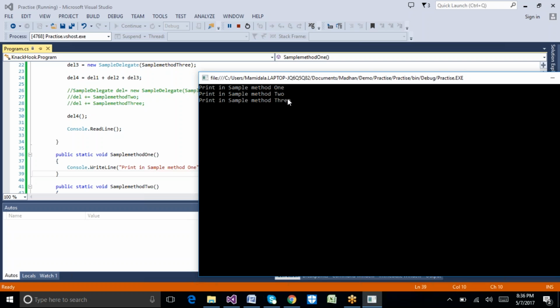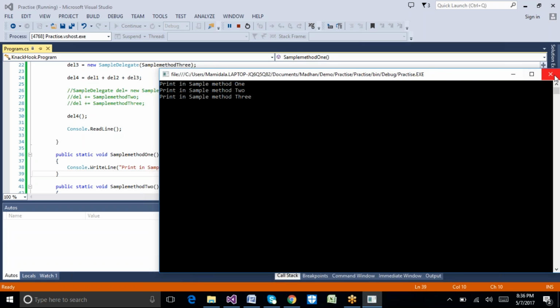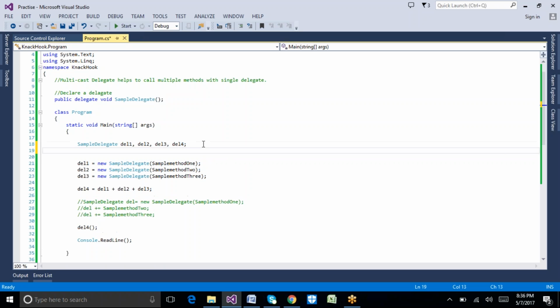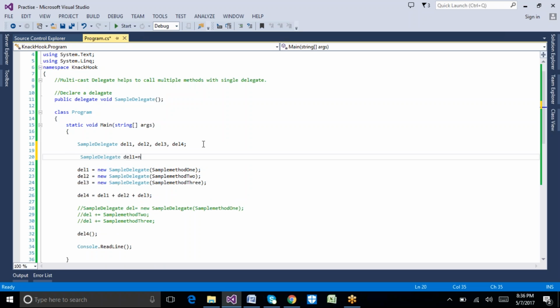Madanji, in the top one, which we declare sample delegate del1, del2, and then at the bottom, can we declare like this: sample delegate del1 equal to new sample method? We can do it. So let's try that one as well. Here equal to new, we can pass it in.